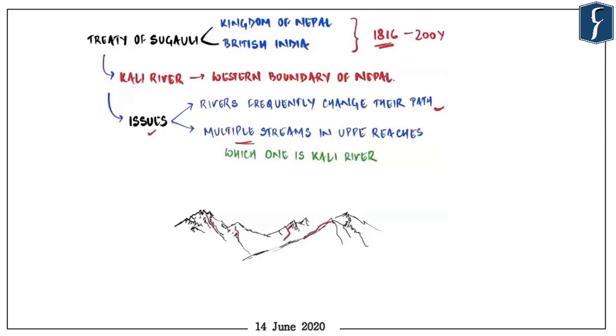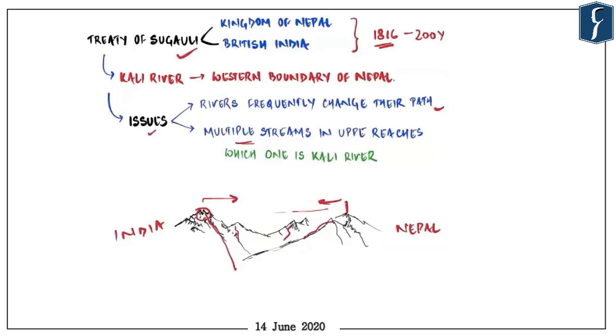And hence it becomes very difficult in the upper reaches of the river to demarcate the exact origination point of a river. Now, if this is Nepal and this is India, Nepal would always want to claim this point as the source of Kali River, because if this becomes the source, then this whole territory east of this point will become Nepalese territories. Whereas India would always want to claim this point as a source of Kali River to claim the whole territory. So this is the difference of interpretation given in Treaty of Sugauli, which is creating problem right now.